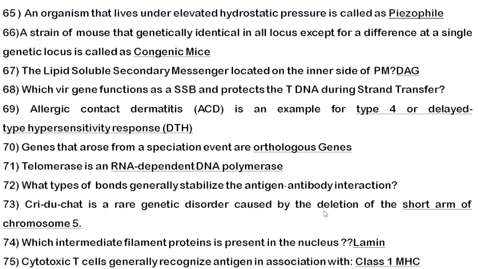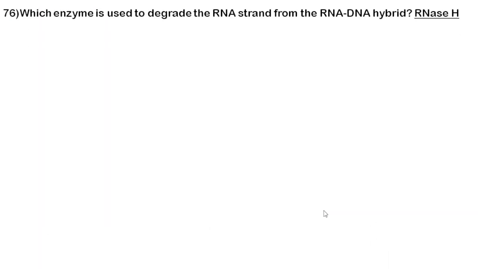Next, cytotoxic T lymphocytes generally recognize antigens that are associated with class 1 MHC. So cytotoxic T cell means CD8 T cell. And your helper T cells will be recognizing antigens associated with class 2 MHC. So from MHC, you can expect at least 2 questions. Okay. Which enzyme is used to degrade the RNA strand of your RNA DNA hybrid? It is your RNase H. So remember H for hybrid.